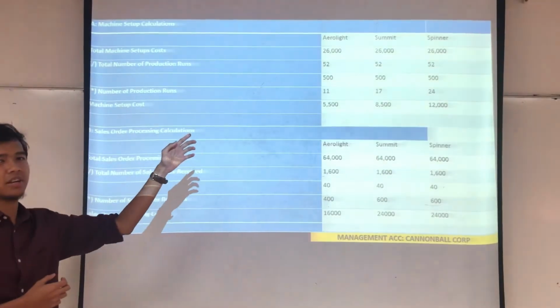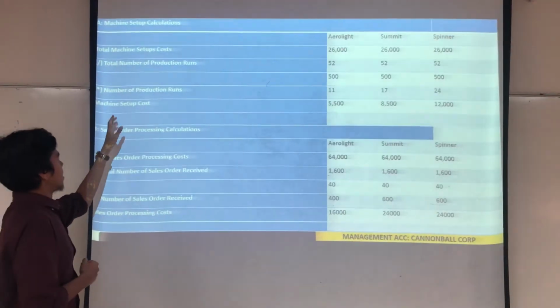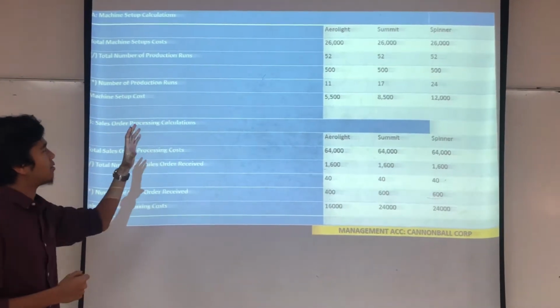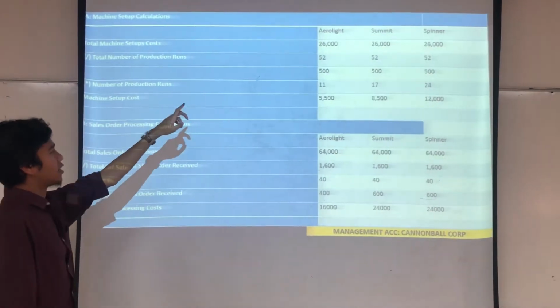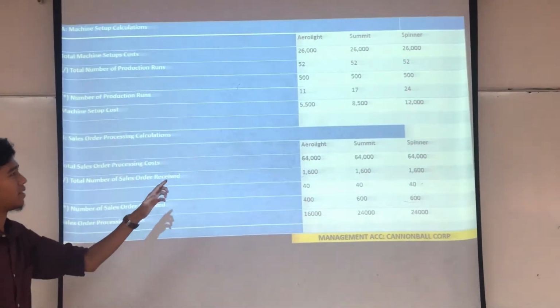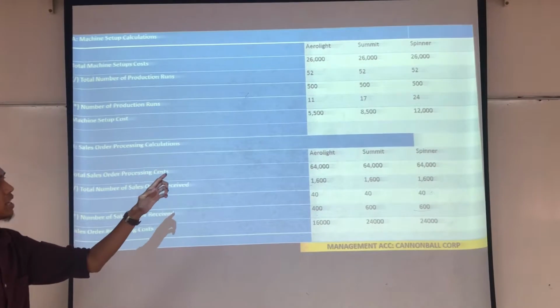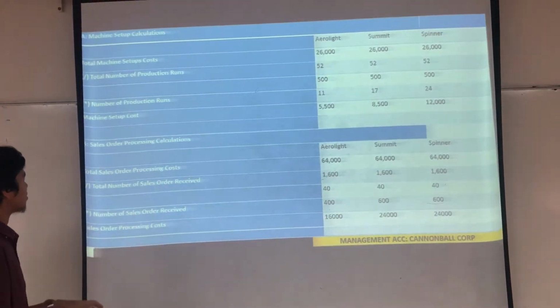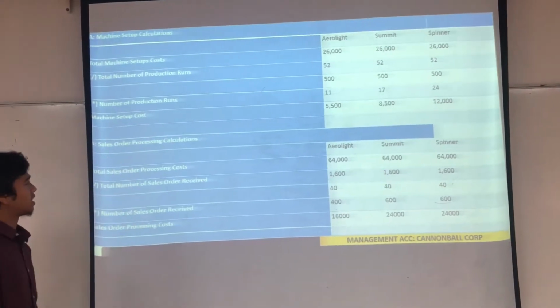From this 500 you multiply by the cost driver for that product and that activity. For Aerolite, the production runs are 11, so 500 times 11 gives 5,500. For Summit you will get 8,500, and for Spinner you will get 12,000. So moving on to B, the sales order processing.